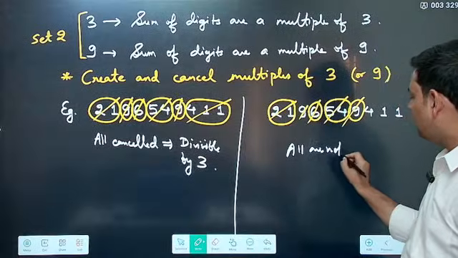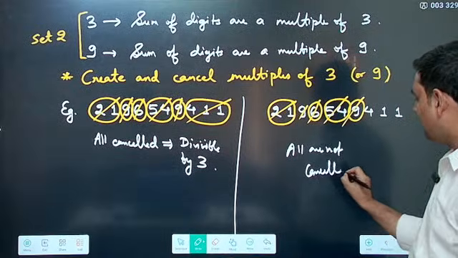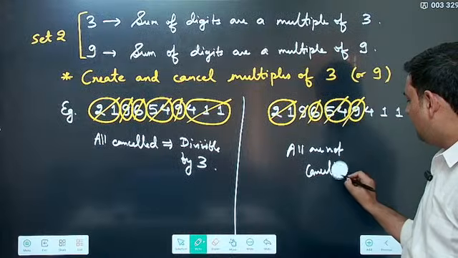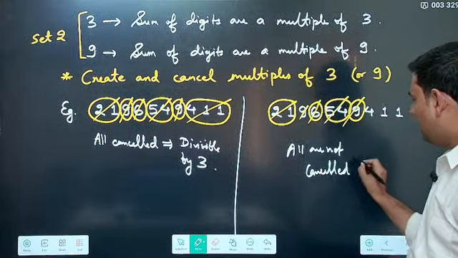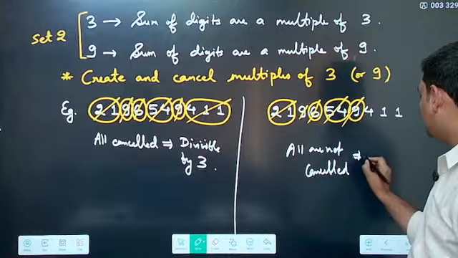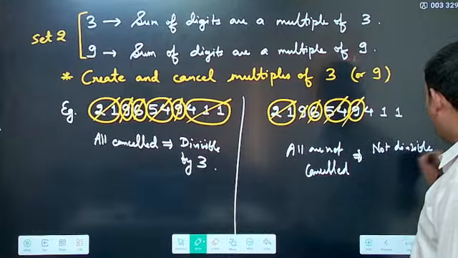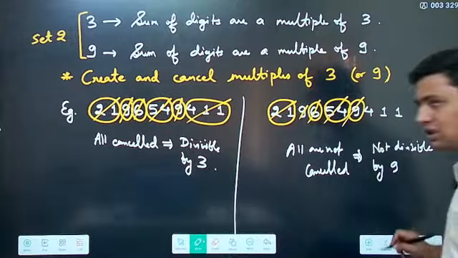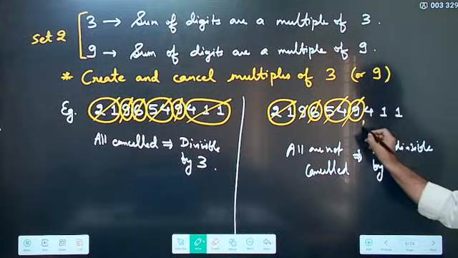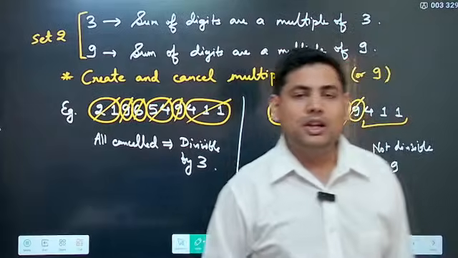So that means all are not cancelled. All are not cancelled, that means this implies not divisible by 9. Now the good thing is whatever remains, that you can use to find the remainder also.